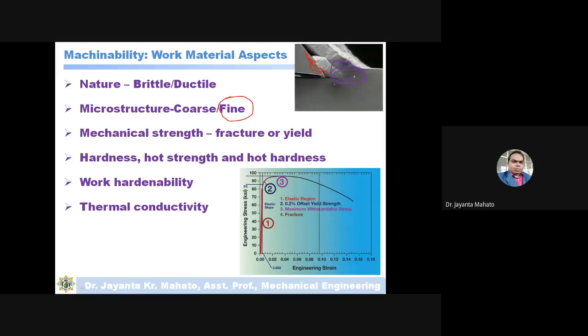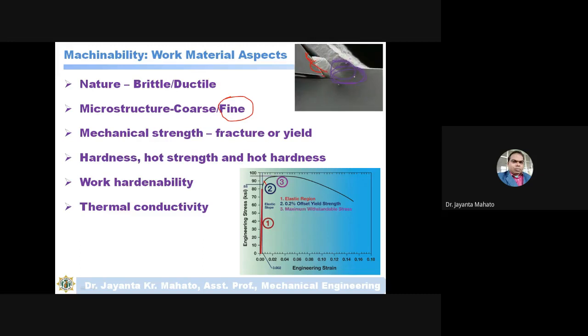Okay, so actually heat will generate during the machining, and that's why coolant is used for reducing that heat. जो heat generate होगा वो heat reduce करने के लिए coolant की जरूरत होती है. So if the thermal conductivity of the material is more, then what happens? तो जो heat generate हो रही है तो वो heat को transfer करेंगे.